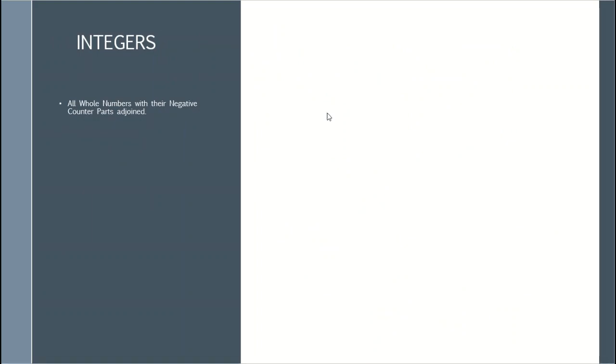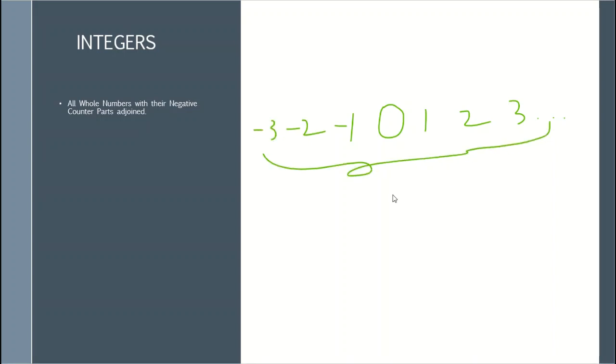Let's take all the positive and negative whole numbers and put them aside. For example, 0. The positive side of the whole numbers are 1, 2, 3, and so on. Let's take the negative side of this: negative 1, negative 2, negative 3, and so on. This whole set is called integers.